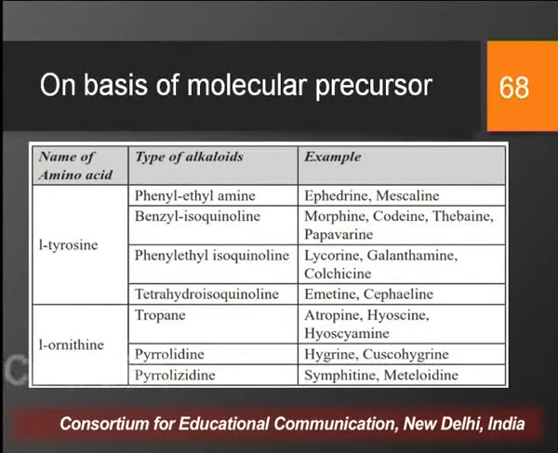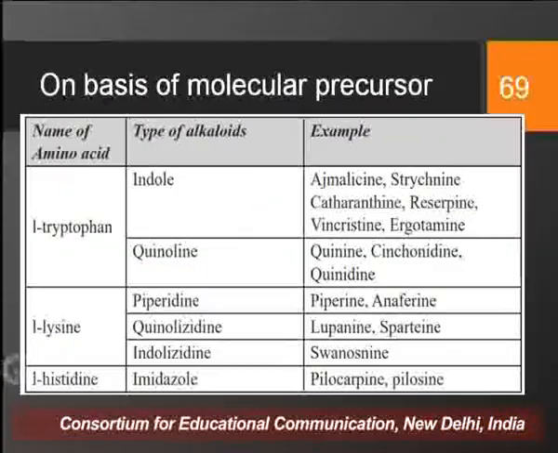Similarly, the alkaloids that are derived from ornithine, they are categorized into tropane, pyrrolidine and pyrrolizidine alkaloids, and the common examples are atropine, hyoscyamine of tropane alkaloids. Pyrrolidine alkaloids have examples of hygrine and cuscohygrine, symphytine and monocrotaline, they belong to pyrrolizidine alkaloids.